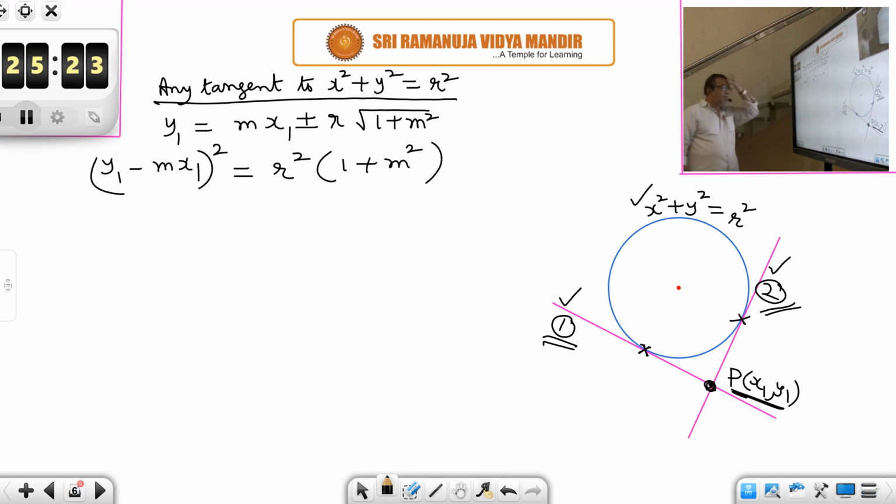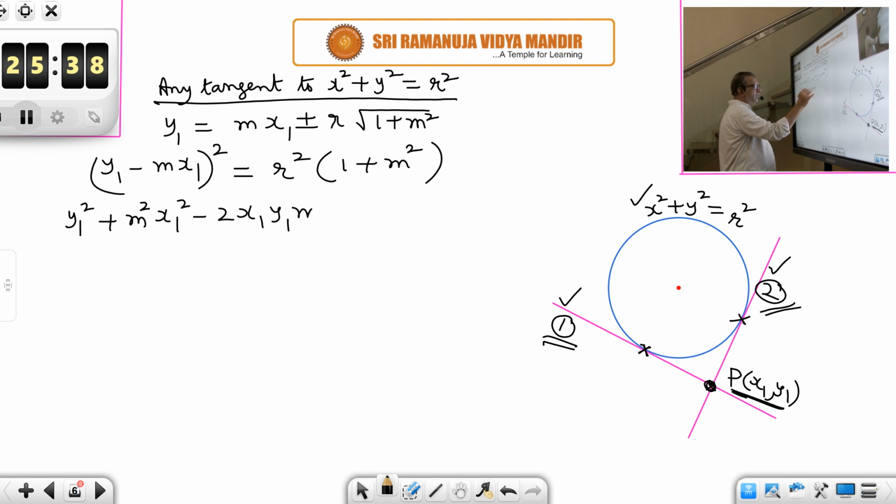Expanding, you will get a quadratic equation in m. Let us expand: y1² + m²x1² - 2x1y1m is equal to r² + r²m².